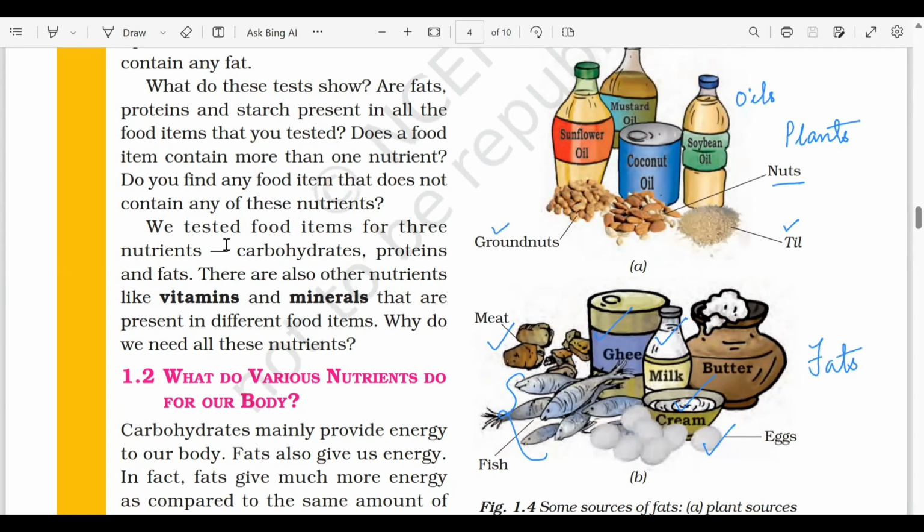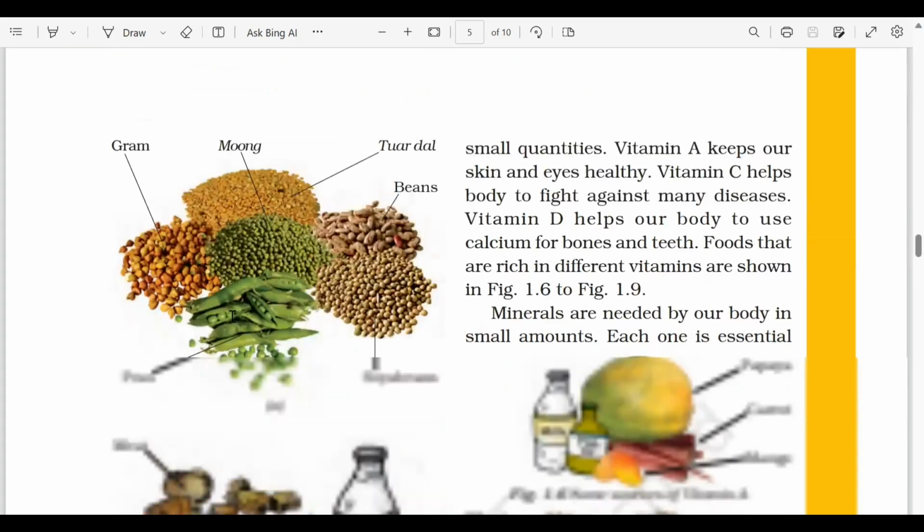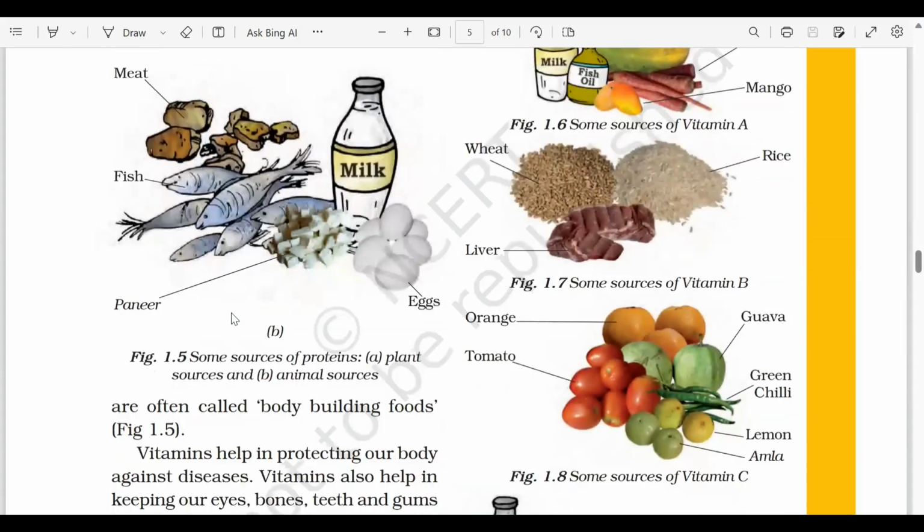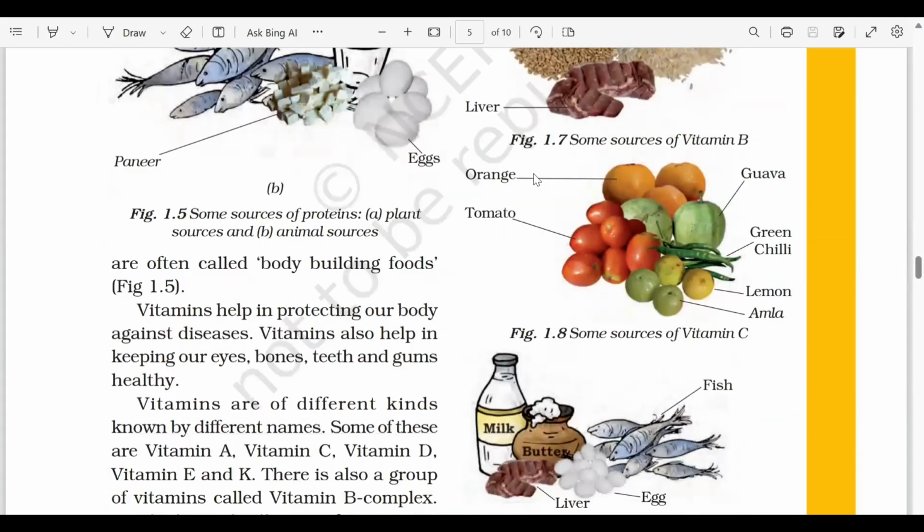Let's proceed now. Let's talk about proteins. So proteins are often called body building foods. Now, why is it so? It is because protein helps a body to grow. It also helps a body in the repair.